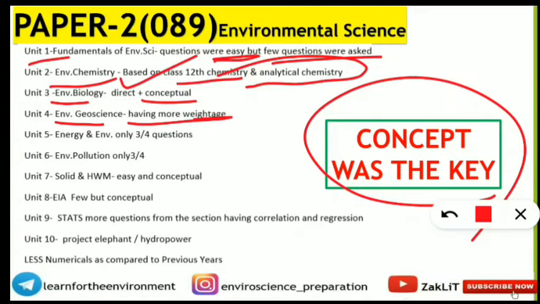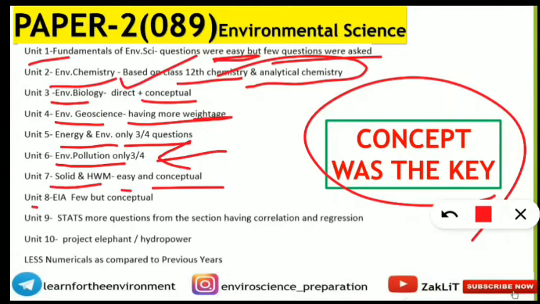That was also a bit of moderate or difficult level. Coming to unit 5, energy and environment, only 3 to 4 questions were asked, which we were expecting more. Environmental pollution always had more, but this time it gave us disheartenment, only 3 to 4 questions. Solid and hazardous waste management was easy and conceptual type.